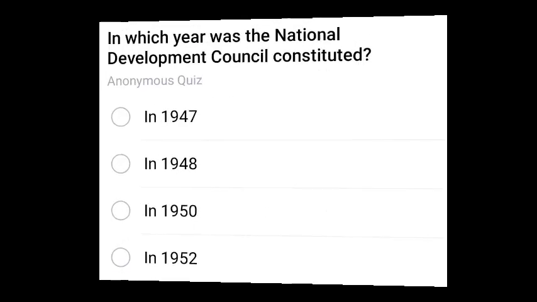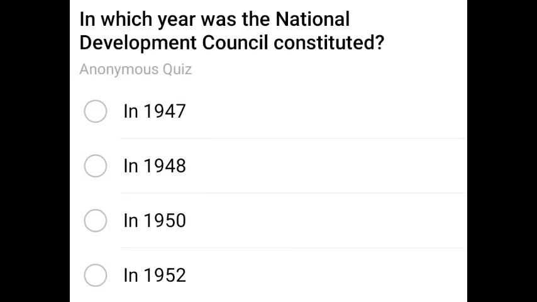Important question. Next question. In which year was the National Development Council constituted? National Development Council was constituted in 1952. 1952 is the correct answer.